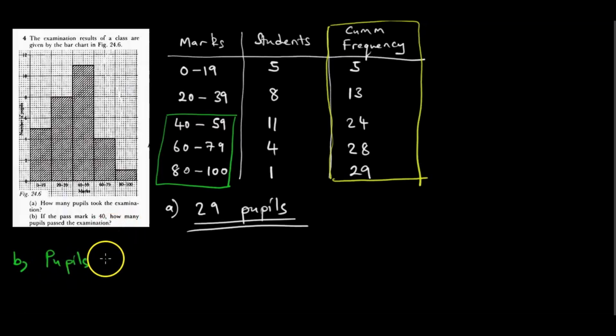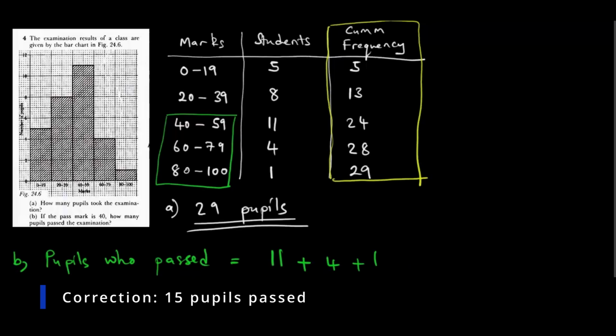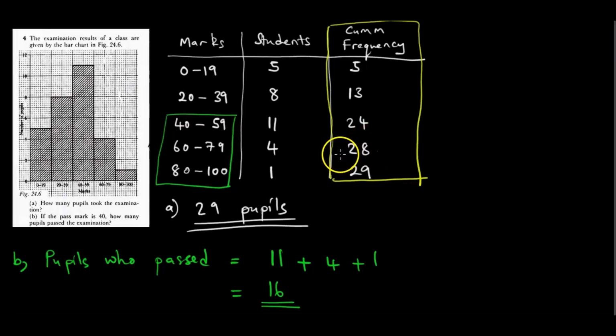The people who passed is simply going to be adding the 11 who got between 40 and 59, plus the 4 who got 60 to 79, plus the 1 who got between 80 and 100. We get 16 students. So how many people passed the examination? 16. That's exactly how you do it. I wouldn't want to show you how to do it using the cumulative frequency, because it's unnecessary. So that is how we do that second part.